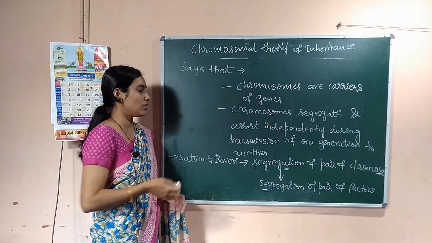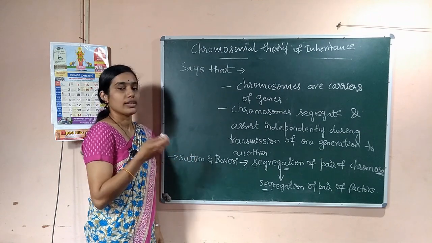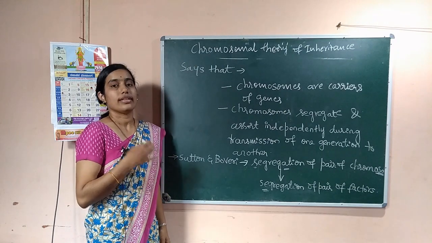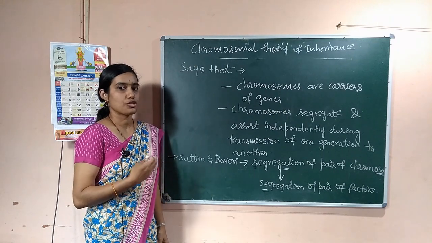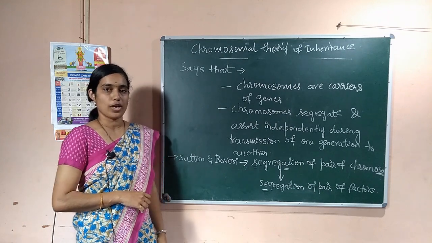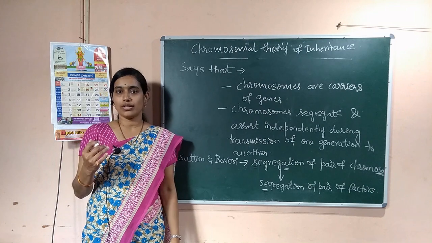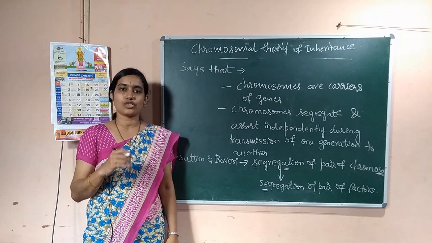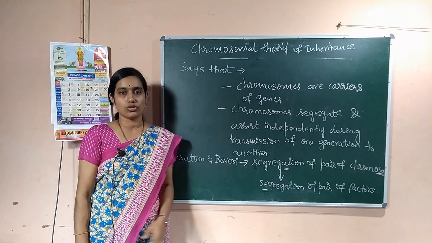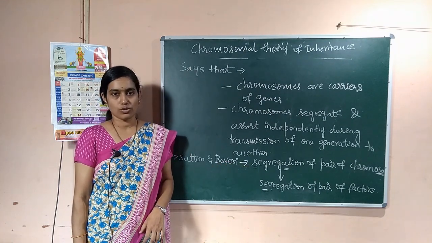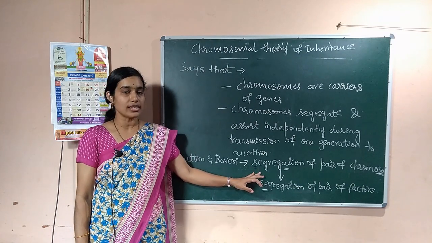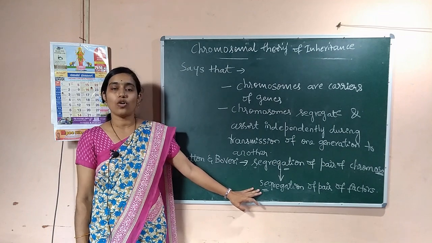That means in anaphase 1 of meiosis 1 or anaphase 2 of meiosis 2. You studied this in your first year, the different stages of meiosis. Anaphase 1 of meiosis 1 and anaphase 2 of meiosis 2 show the segregation of chromosomes, and they said that segregation of a pair of chromosomes leads to the segregation of a pair of factors.